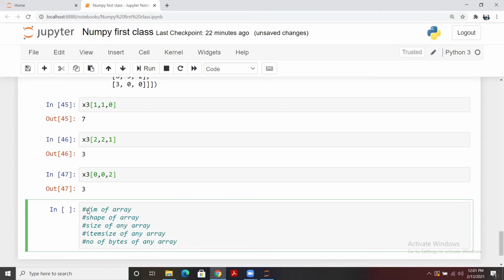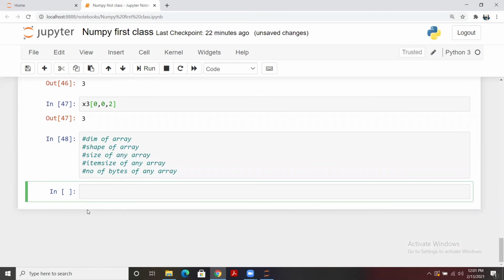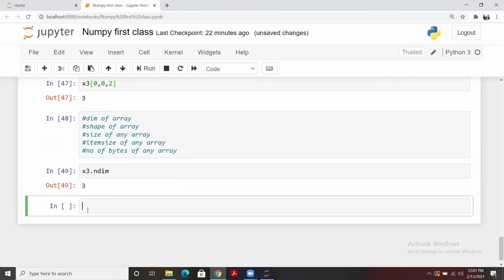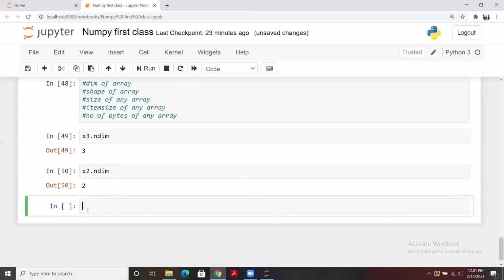So let me do it for you. First, let's say you want to know about the dimension of any array. Let's see the dimension of x3. So we are going to write it like this, and it will give you the dimension of any array. In case you want to apply this for x2, dot ndim, and it will give you two dimensional.